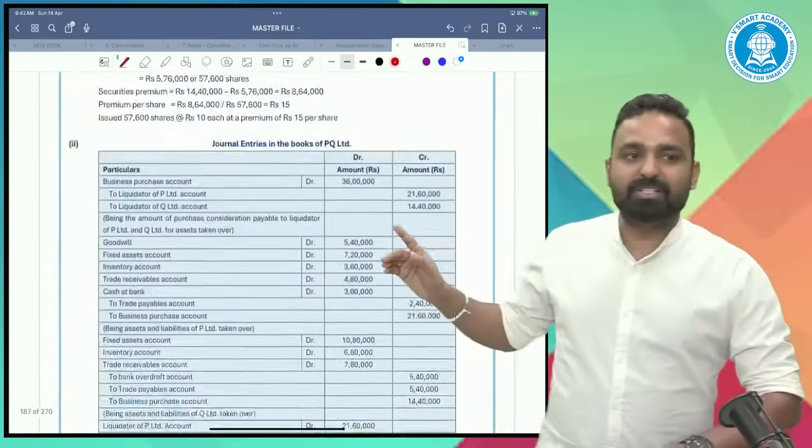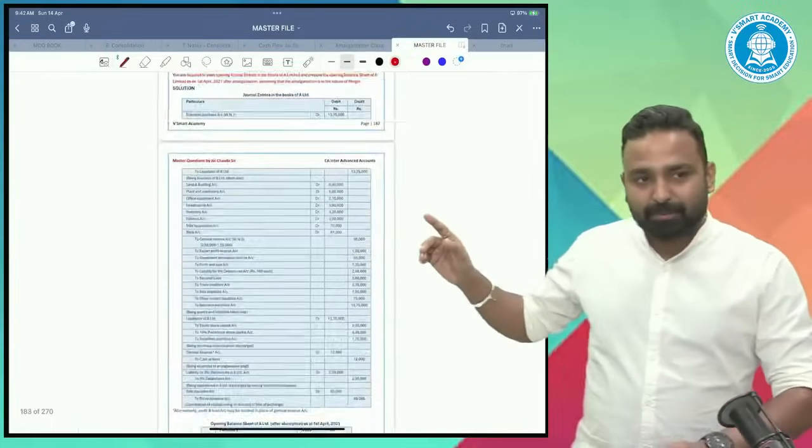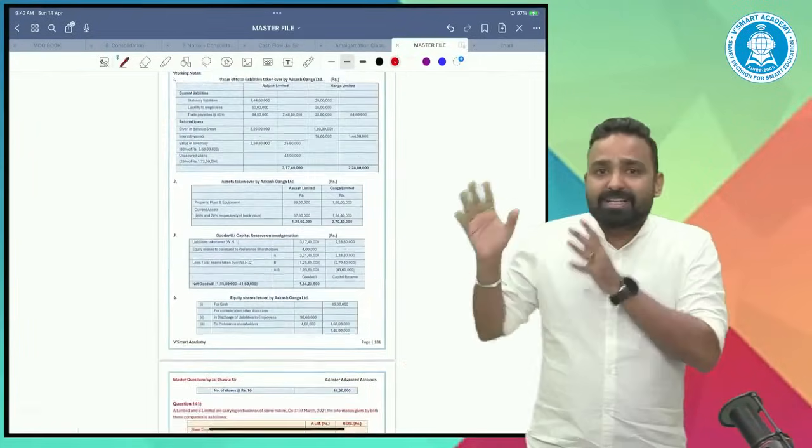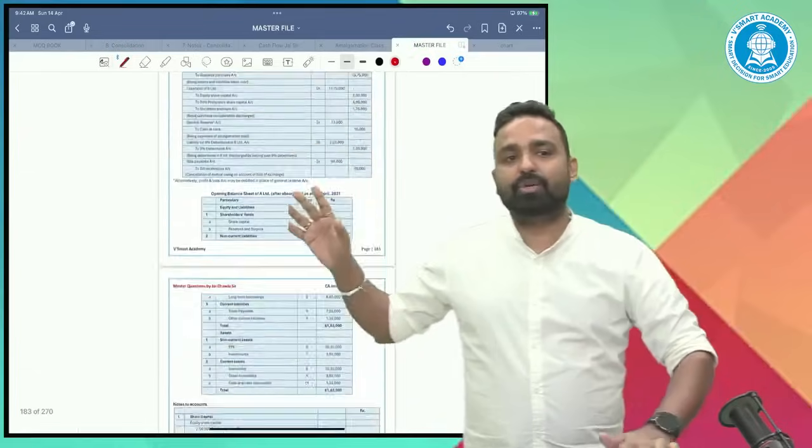I'm giving you this master problem question for each and every chapter. You can refer to this at least for exam purposes. On last day revisions, you can do all these questions.